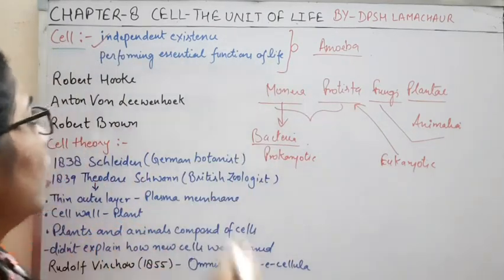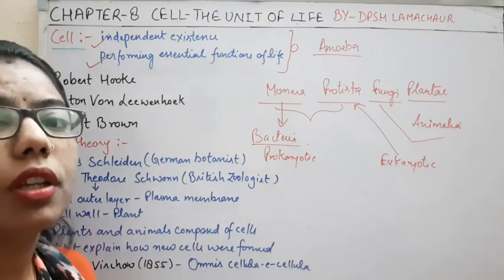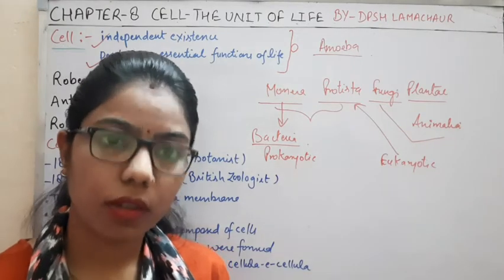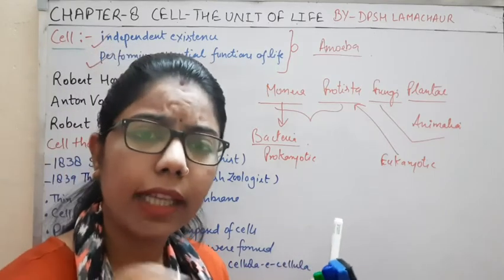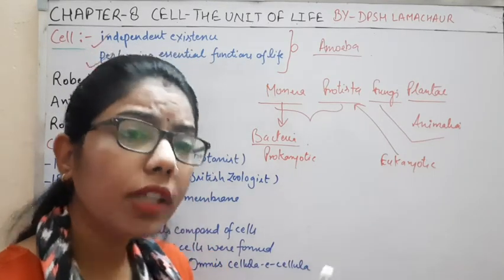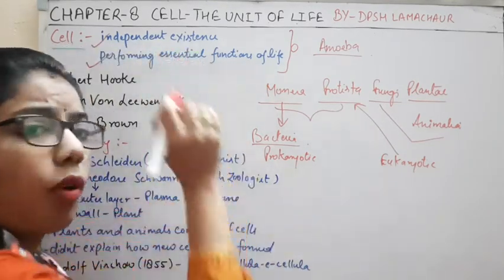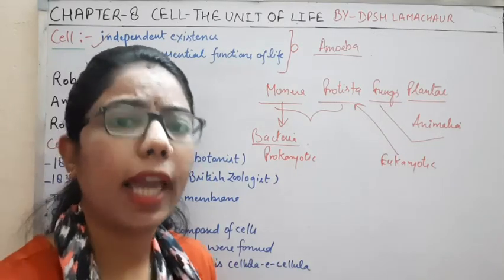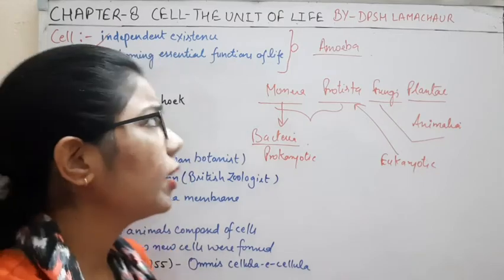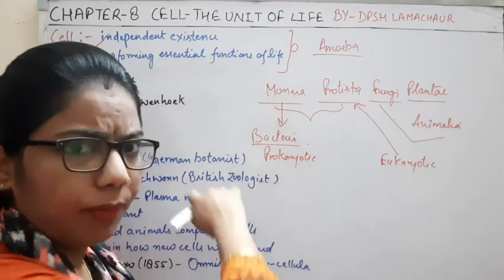Another one is performing essential functions of life. Another important thing, any individual, any living organism which can perform the functioning of its body, or we can say metabolic activity, by itself, can be a cell.